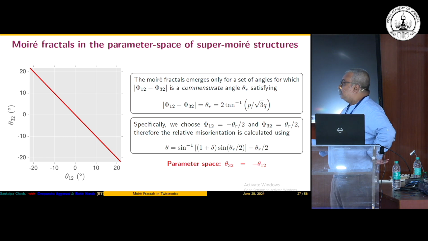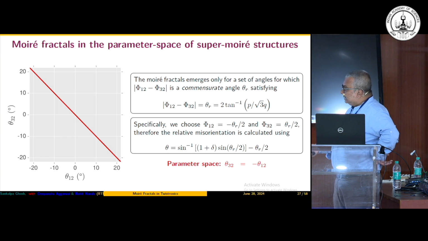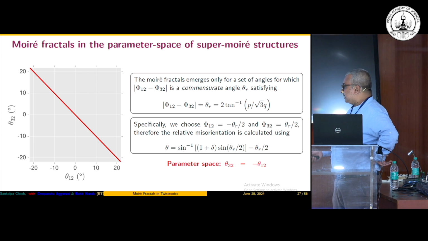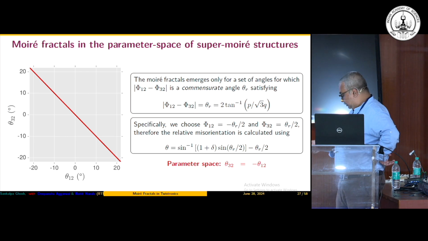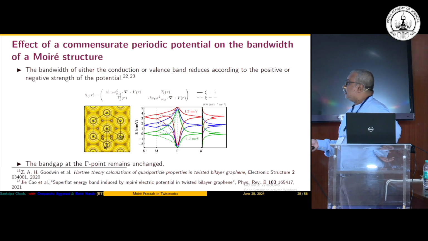What we wanted to point out is that there is a line in this space of the two angles of rotation, of the upper two layers and the lower two layers. This line is where these two angles are exactly the same in magnitude and opposite in sign, and along that line you can actually do something analytic. That analytical thing is what we are going to propose as the Moiré fractal.